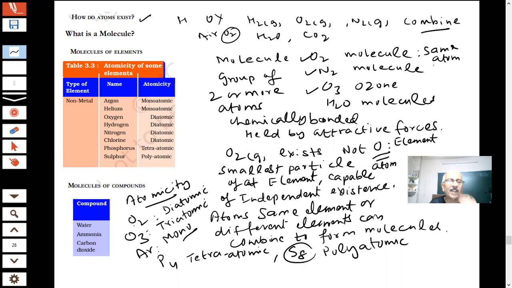And here I have given examples of the molecules of compounds. The molecule of water is a compound. What is the formula? H2O. Two atoms of hydrogen and one of oxygen. So water is a compound, H2O. Ammonia, NH3. Carbon dioxide, CO2, so here you have one carbon and two oxygen. These are molecules forming compounds. The elements are different here, students.